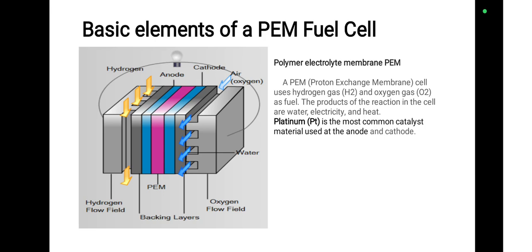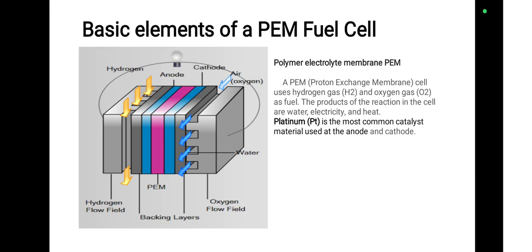On the anode side, we supply hydrogen, and on the cathode side, the oxygen is taken from atmospheric air. When we pass the hydrogen through the anode side, it is split into hydrogen ions and electrons.